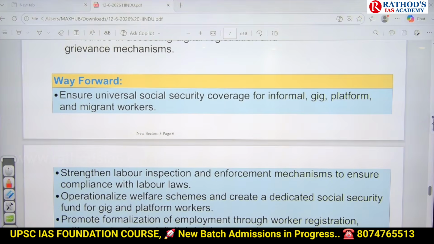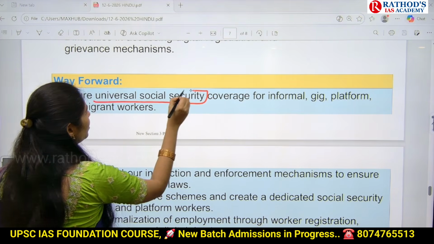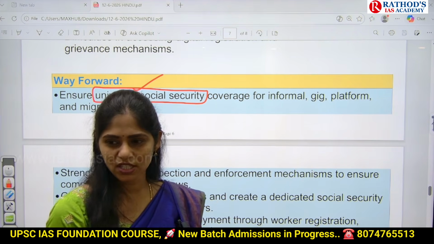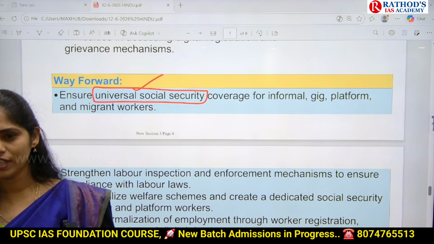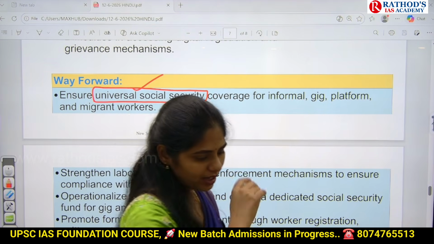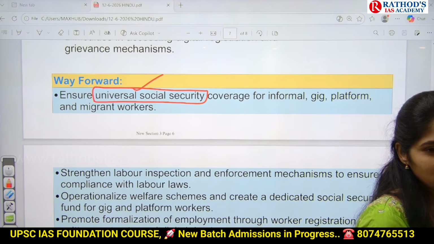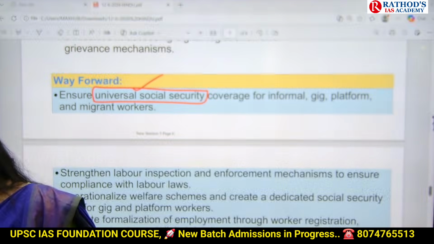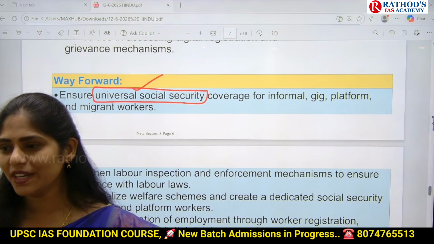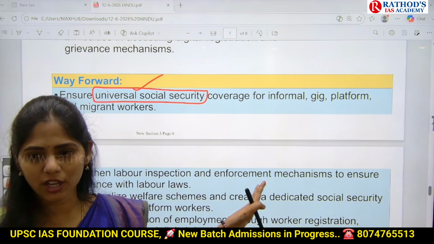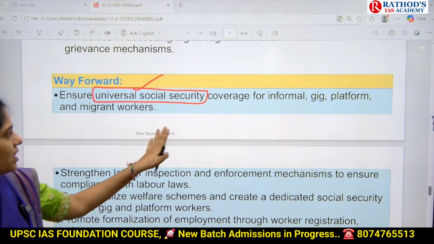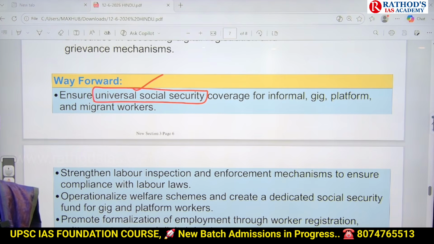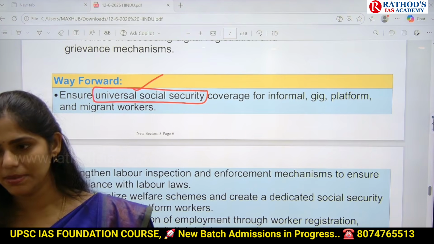First one is, we have to ensure universal social security. And in this social security, we have to include informal workers. You know these gig workers, right? Gig workers are nothing but platform workers. I think you do online shopping from Zepto, Instamart, and use Uber, Rapido. All this comes under the gig economy. So we have to give social security to these informal and gig platform workers and even migrant workers. That is one thing we can do so that we can protect these laborers.